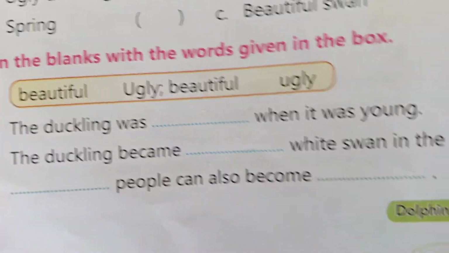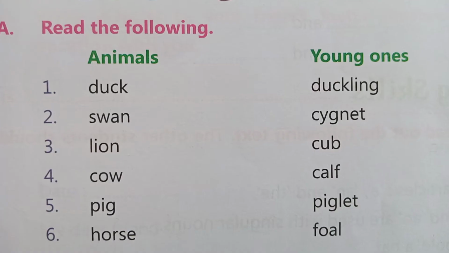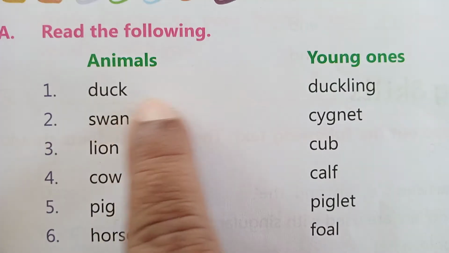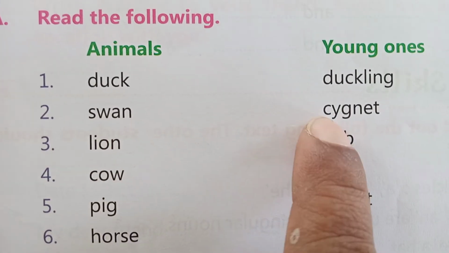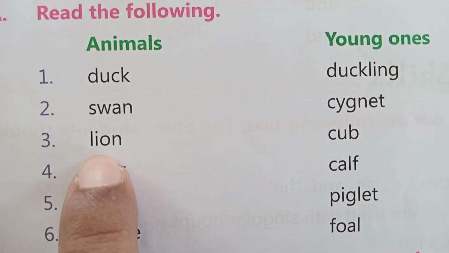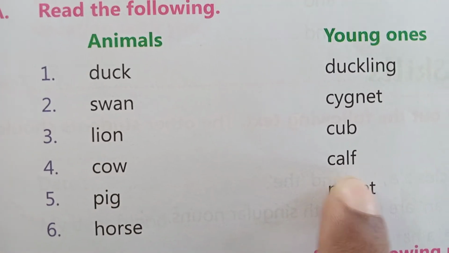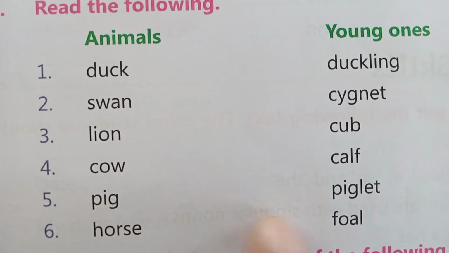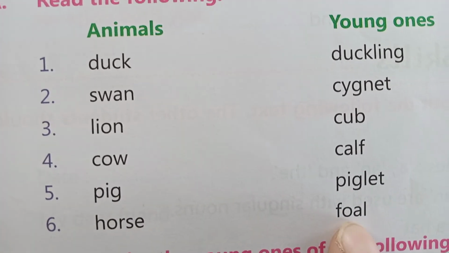So dear children, here is the grammar part. Read the following. Here some of the animal names are given and here some of the young ones are given. The baby of a duck is called duckling. The baby of a swan is called cygnet. The baby of a lion is called cub. The baby of a cow is called calf. The baby of a pig is called piglet. The baby of a horse is called foal.